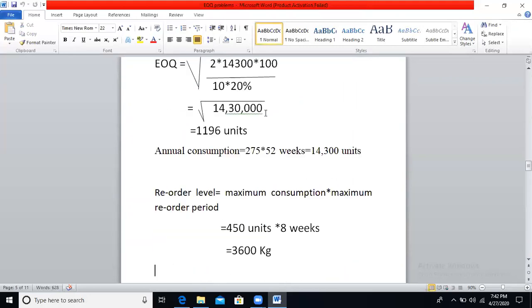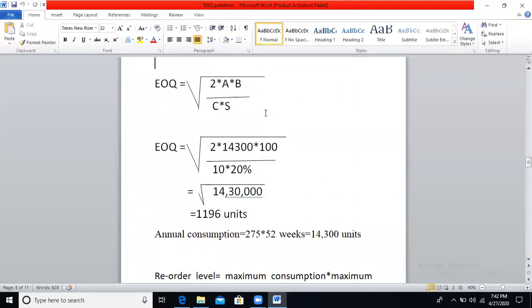So if you simplify this, you will get square root of 14,30,000. If you remove the square root, you will get 1,196 units. It is the EOQ.